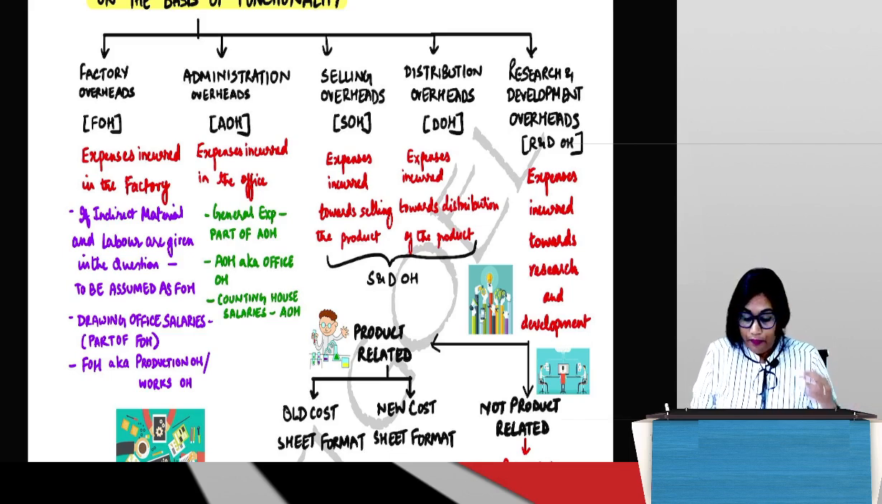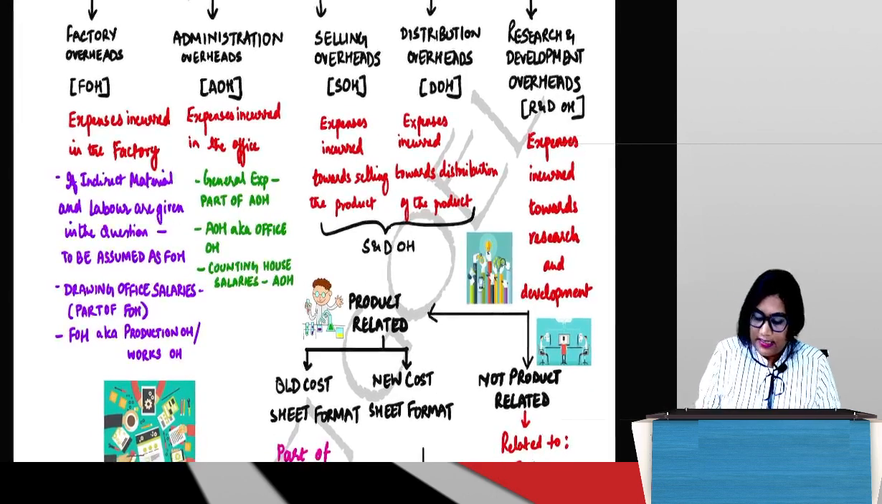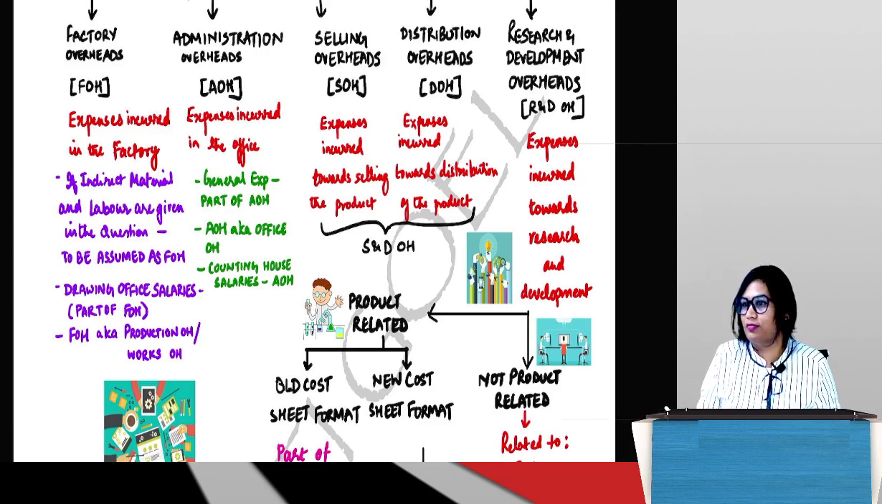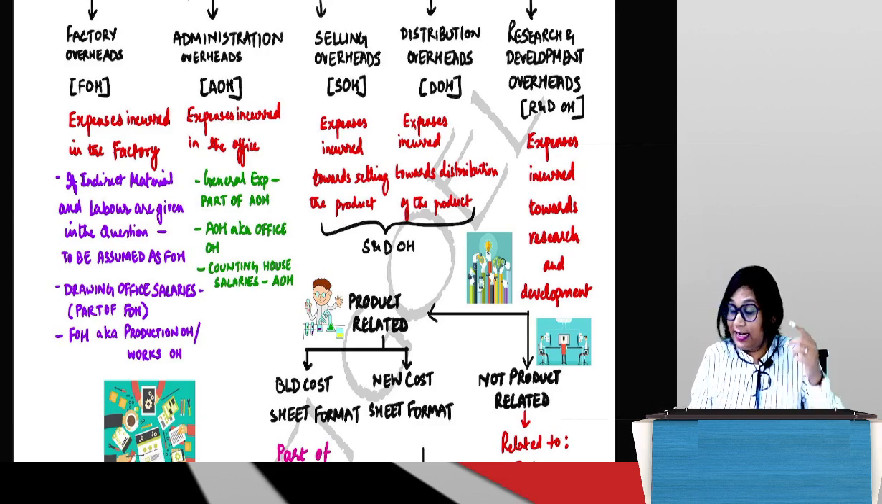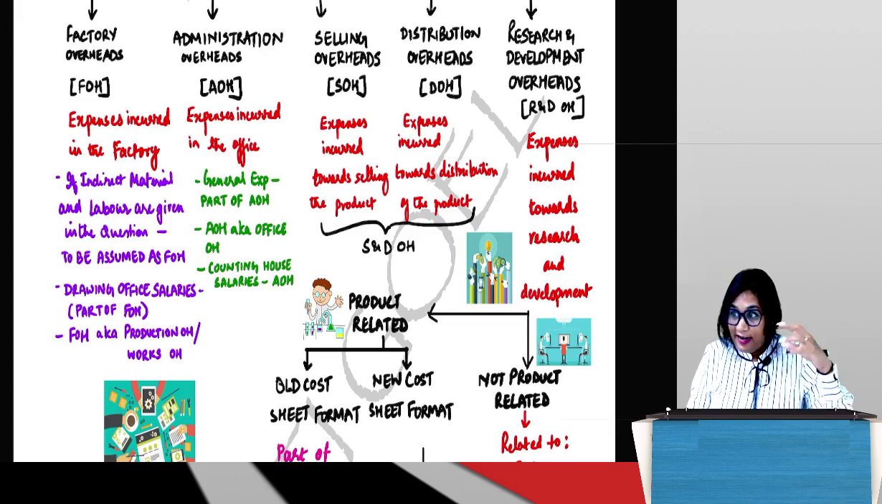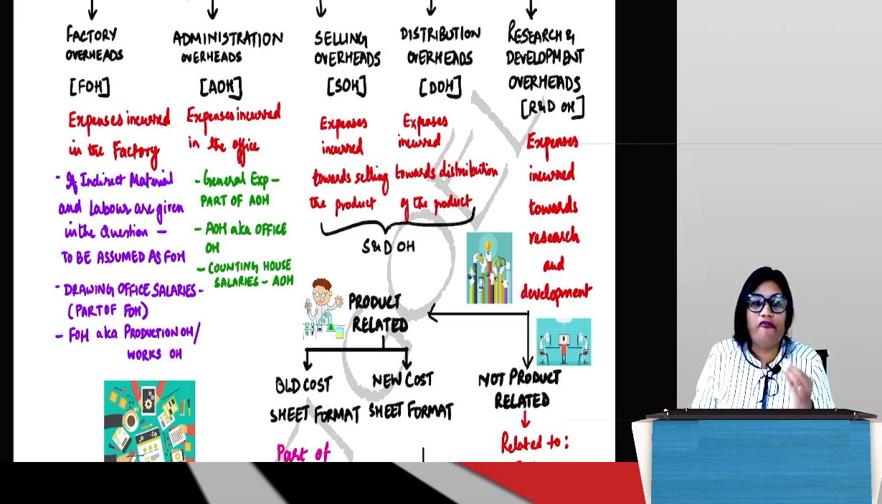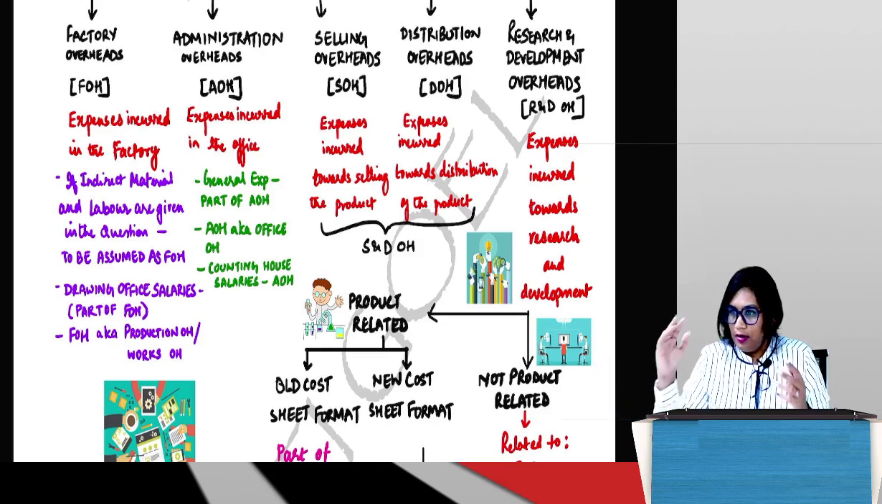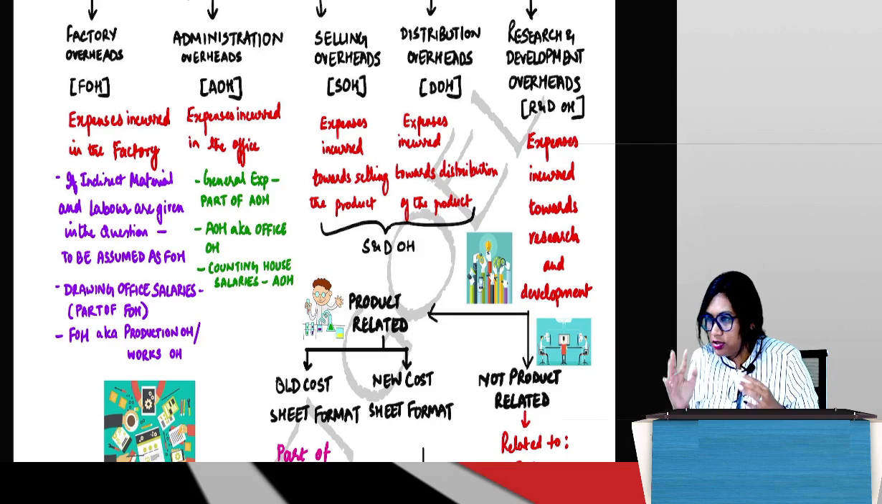So guys, on the basis of functionality, see here, this is all your overheads classification. You remember in our cost sheet, we had written prime cost plus overheads gives us total cost. Now we'll be splitting those overheads further. The classification on the basis of functionality, as the name suggests, is based on different functions, as a result of which there are different costs.